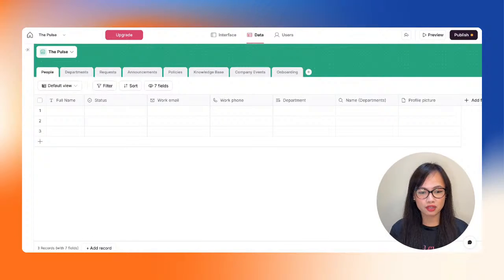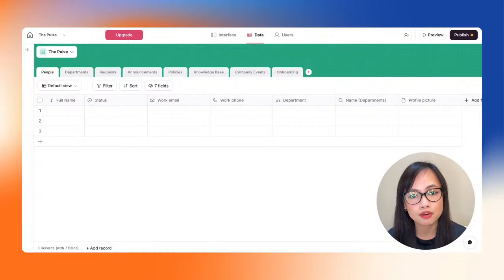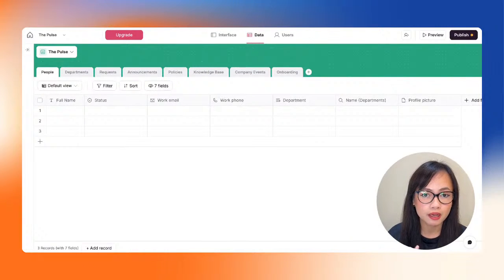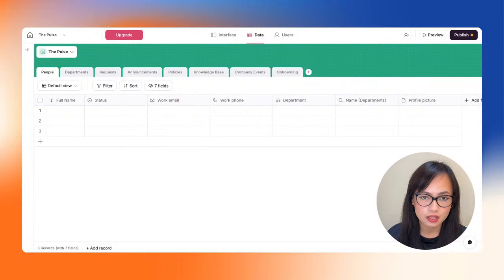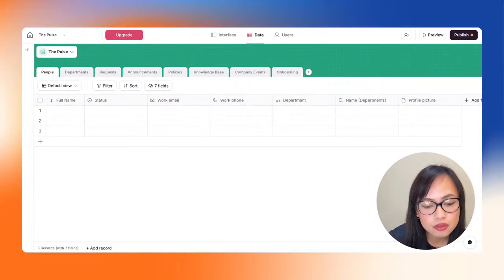We have the very first table for the app, and that's our people table. And this is basically just a very easy and direct list of employees that are in the company. And we have everything in here. We have the most important information, such as the full name, the employee status, the work email, work phone, the department, the profile picture. Everything's in here already. Now we're ready to move on to our next table. So that's going to be the department.